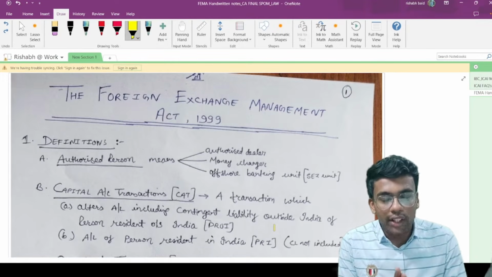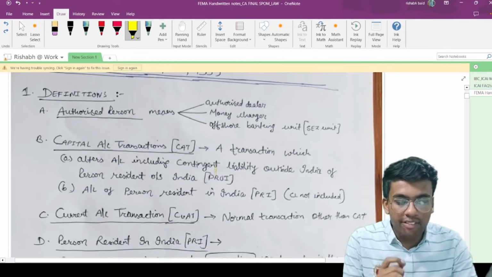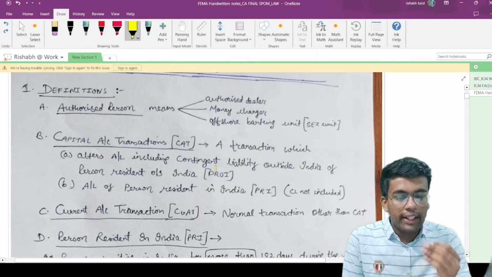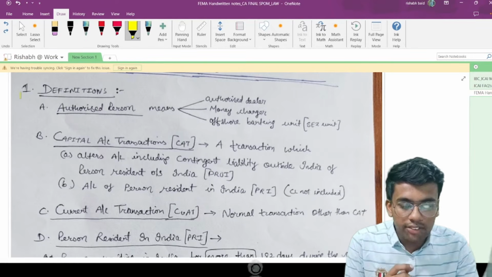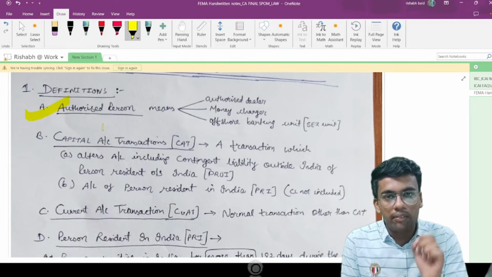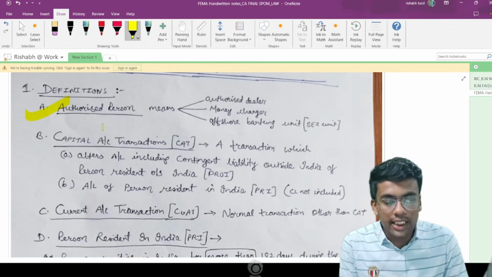Now let us start with the Foreign Exchange Management Act 1999. If we talk about important definitions, there are a lot of definitions given in the chapter, but I have taken only the important ones. The first one is who is an authorized person. We will be seeing a lot of places where the term authorized person is used very frequently. So what does authorized person mean?